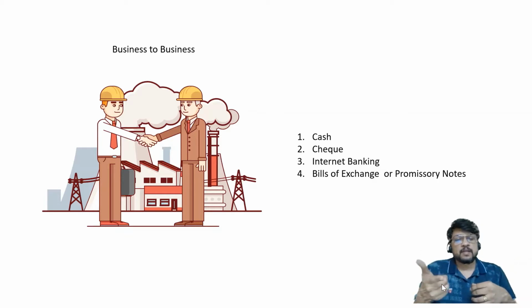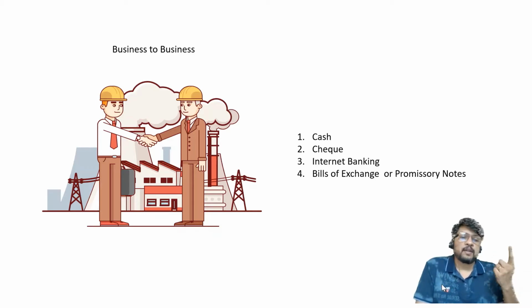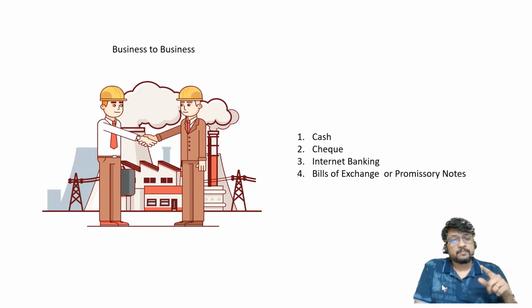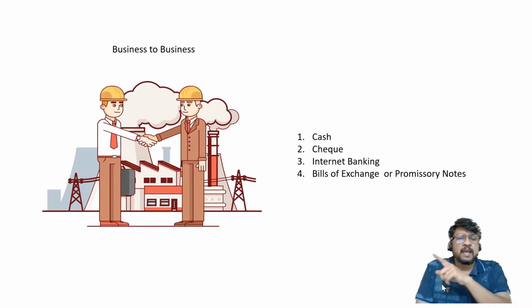For the purpose of settling the transaction, you require cash, but cash you will have to take from RBI, and you will have to follow the rules of RBI. It may be convenient, it may be inconvenient. Generally, cash is convenient only for small value transactions, not for large value transactions. For large value transactions, you can go for internet banking, or you can go for check. Check is again a piece of paper which is printed by the bank, but it is kept blank for multiple things. Those things you are going to specify. Remember, cash is by default bearer.